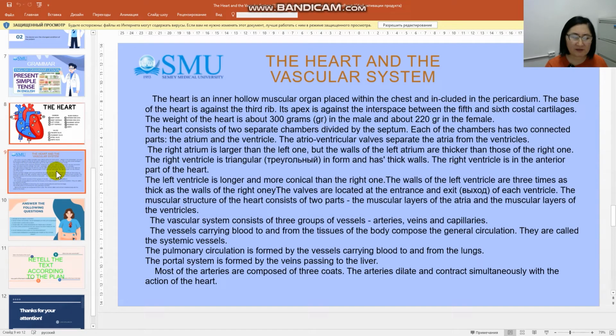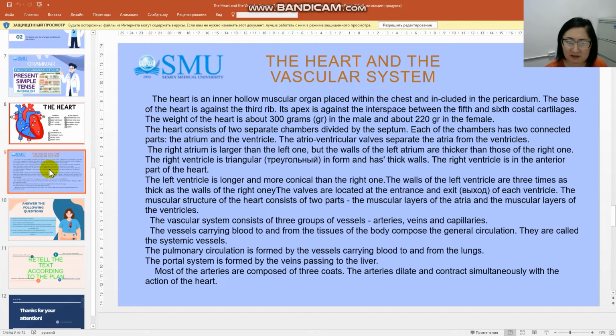The heart and the vascular system. The heart is an inner hollow muscular organ placed within the chest and included in the pericardium. The base of the heart is against the third rib. Its apex is against the interspace between the fifth and sixth costal cartilages. The weight of the heart is about 300 grams in the male and about 220 grams in the female.